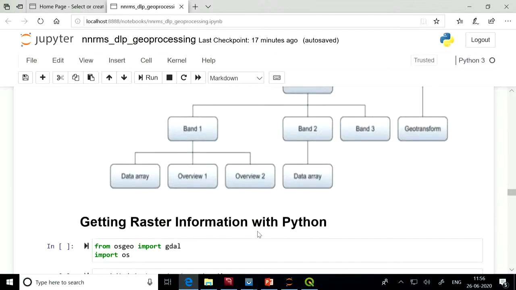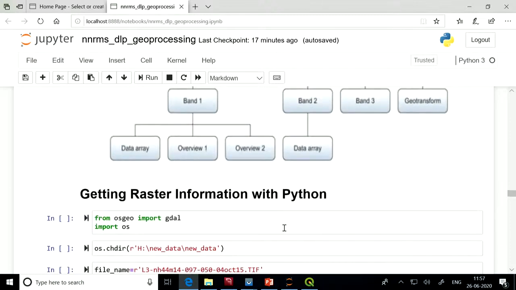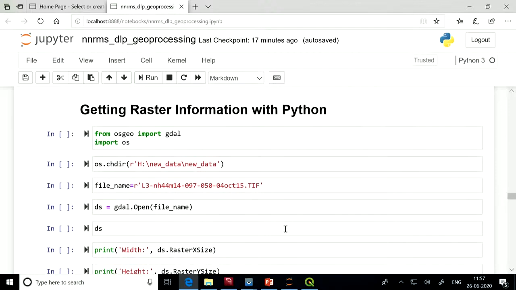So after this, now let's start our geo processing. How do we read and write raster data using GDAL? For that, first we need to import a few packages. First we need to import the GDAL library.